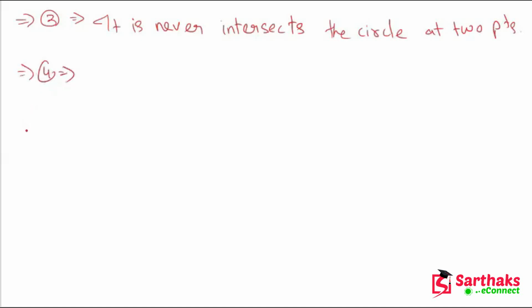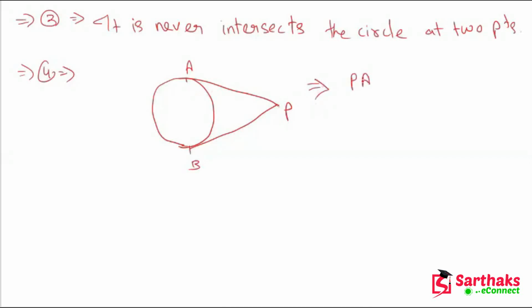The lengths of tangents from an external point to a circle are equal. It means that, let's suppose we have a circle like this, and we draw two tangents from a point which is outside the circle. This is point P, this is point A, and this is point B. According to this property, we have PA is equal to PB. So my dear friends, I hope you understand these things.